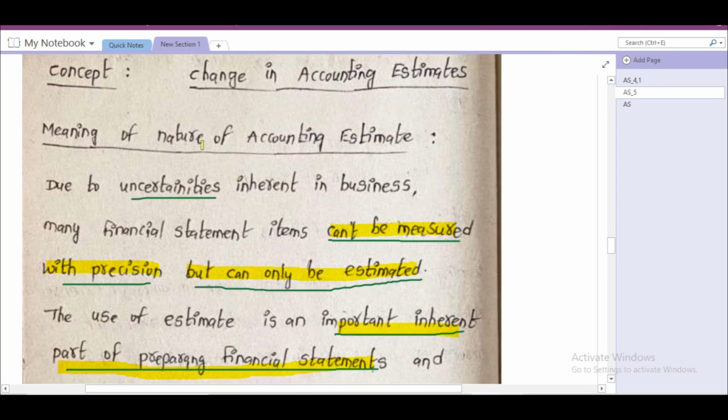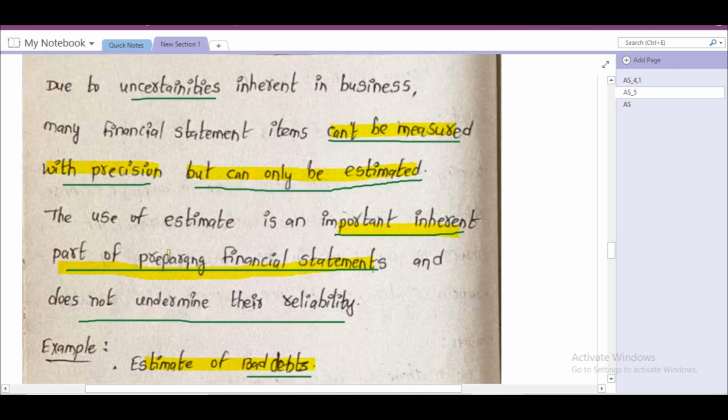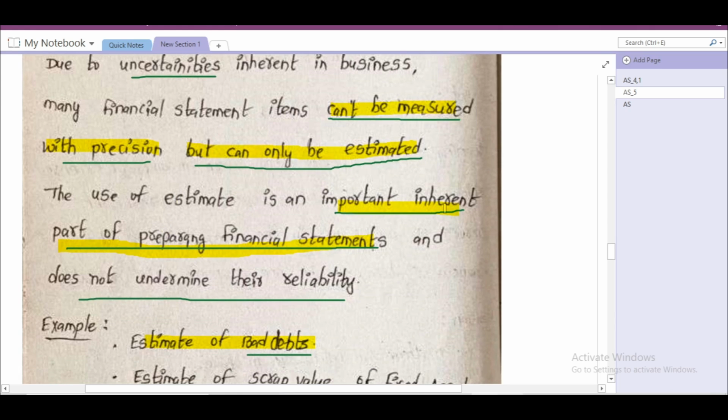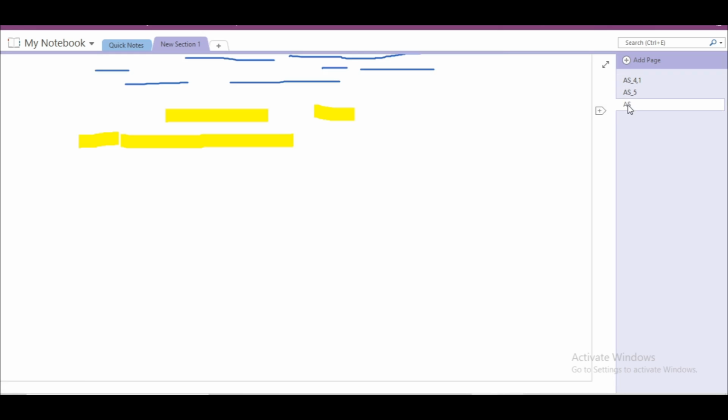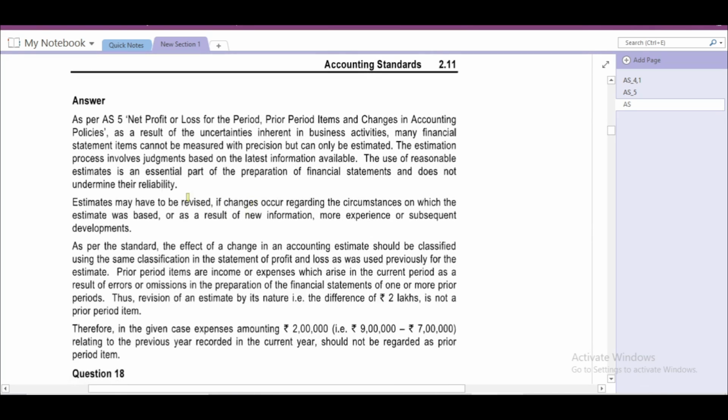Accounting estimate. Meaning and nature of accounting estimate. Due to uncertainties inherent in the business, many financial statement items cannot be measured with precision but can only be estimated. The use of estimates is an important inherent part of preparing financial statements and does not undermine their reliability. This is the concept of accounting estimate, and this is clearly an accounting estimate. We'll see what is there in the answer.